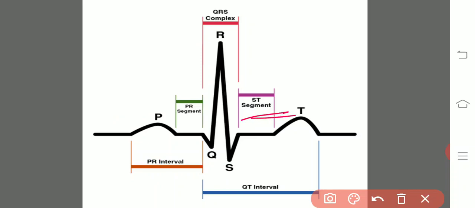PQ shows the time elapsed for the electrical impulse from the sino-auricular node to the auriculoventricular node. And PR shows the time elapsed for the electrical impulse from the sino-auricular node to the ventricles. And the ST interval shows the isoelectric point of the ventricles, that is, the relaxation position of the ventricles.